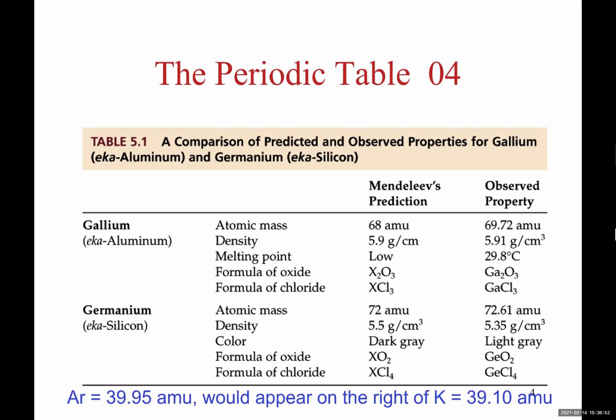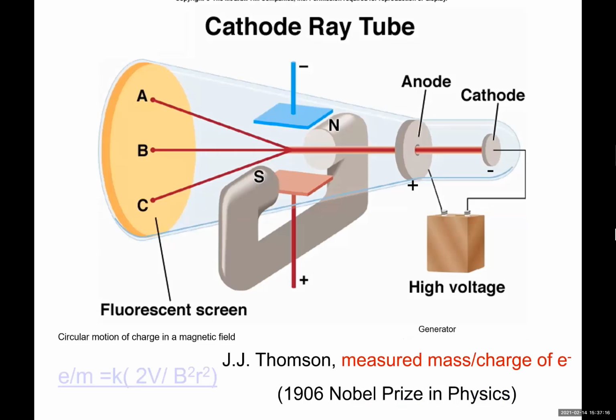We know potassium is a very reactive metal, and we know argon is not reactive at all. It's a noble gas. It's not reacting. Based on his table, argon was supposed to be reactive. So he realized there is something wrong with his table. And this problem was not resolved until 40 years later, when electrons were discovered, where atomic number were discovered, and the table was organized based on increasing atomic number, not based on mass number.